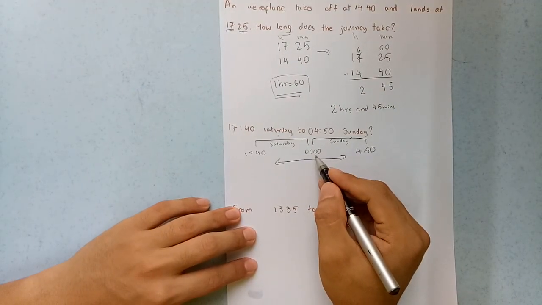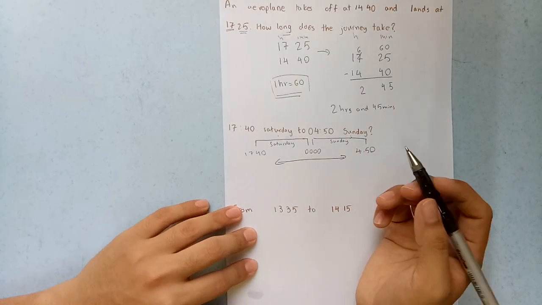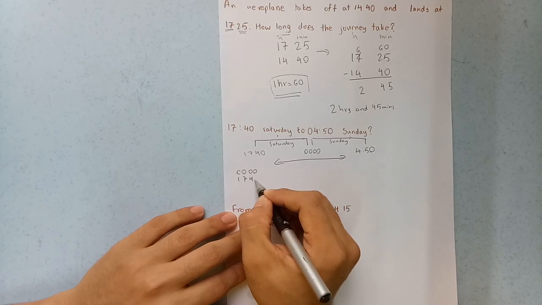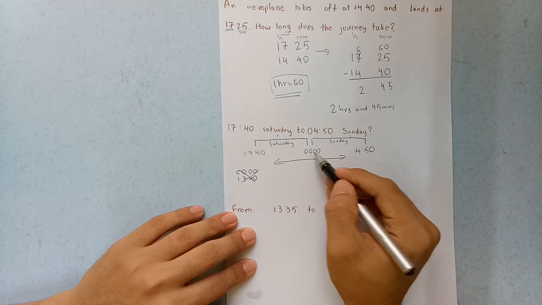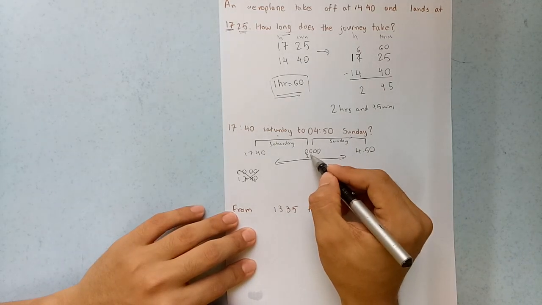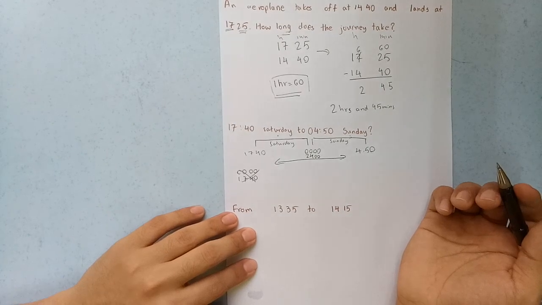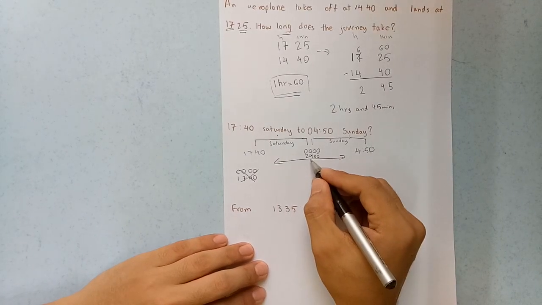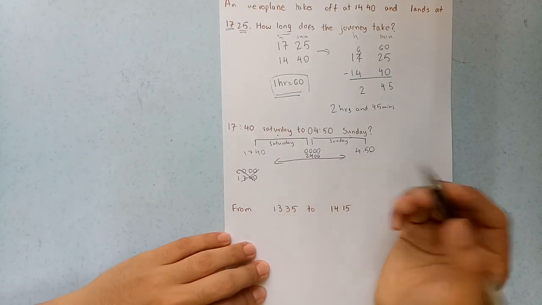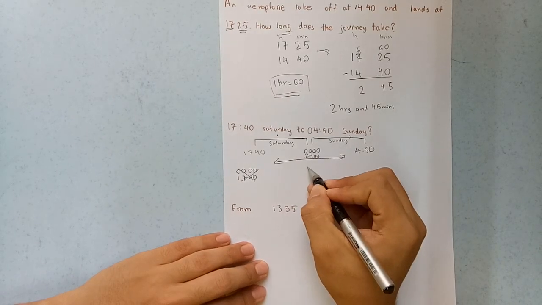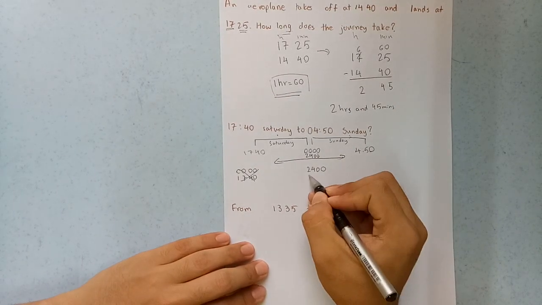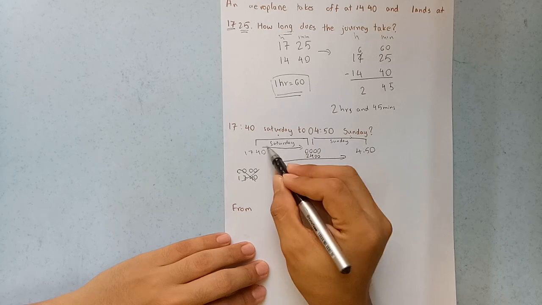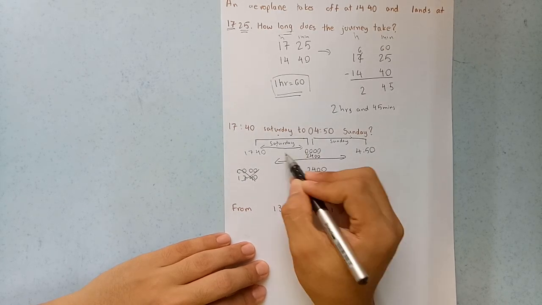This 00, okay, when you want to solve this problem, do not write like this. You cannot get that. All right, it is wrong. So the top 00, you can change it into 24 hours. All right, because it's the same, 00 start and then 24-hour end. So in this way, it is easier for you to solve the problem. Okay, 24 minus 17:40, correct? So that you know the time from this Saturday till midnight.